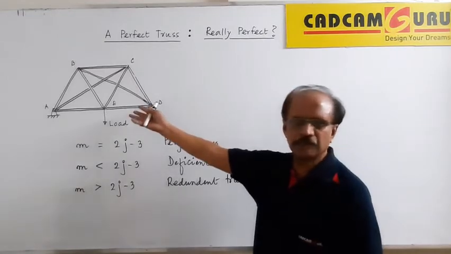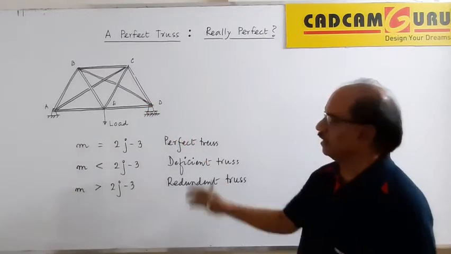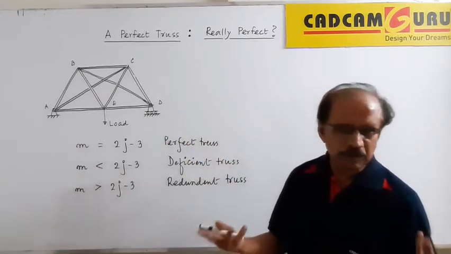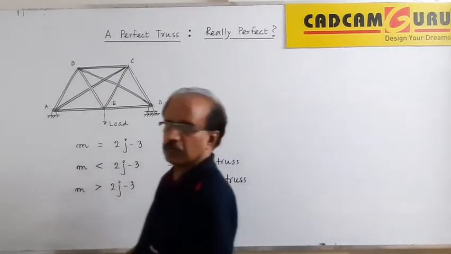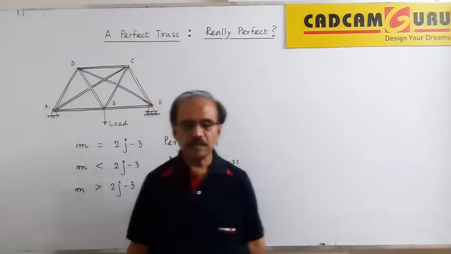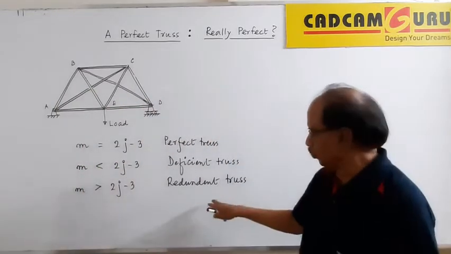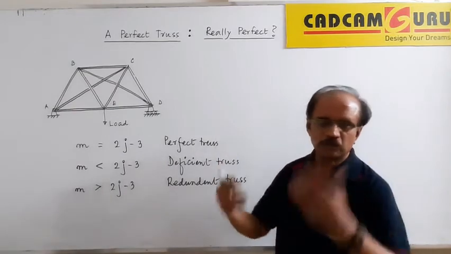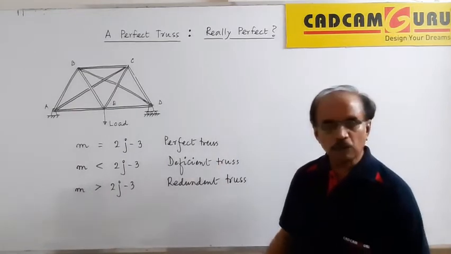A redundant truss will be carrying some extra members. And when extra members come into the picture, naturally cost increases. And if the truss is quite a large one, then the number of members getting added to suit this condition will be further larger, and the cost will further increase. Now the question,